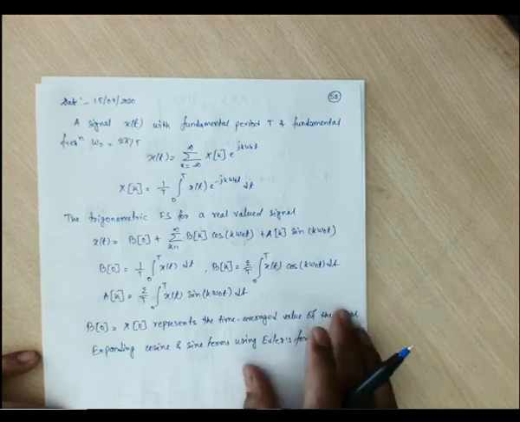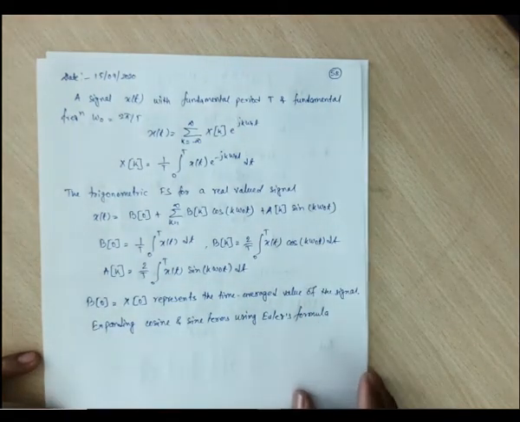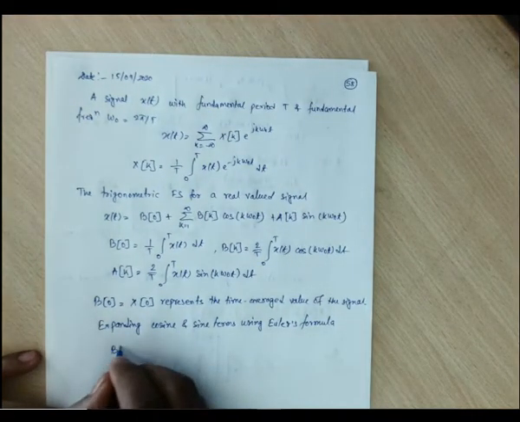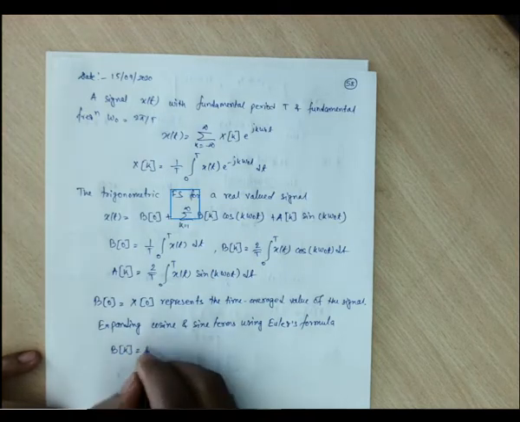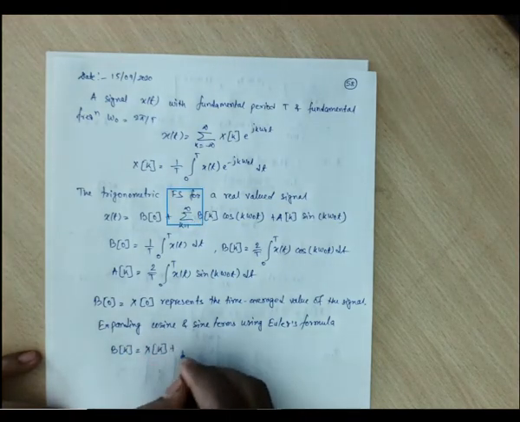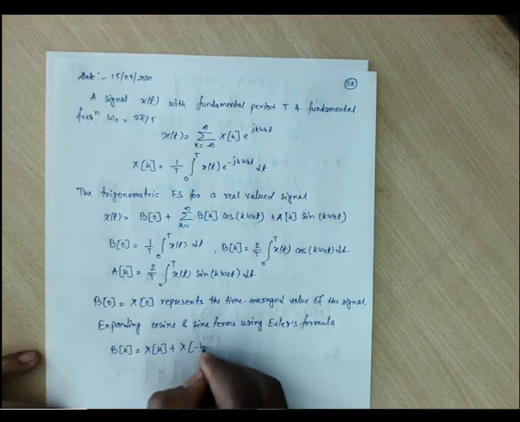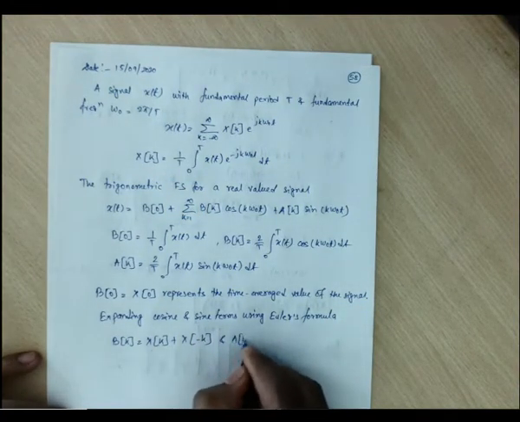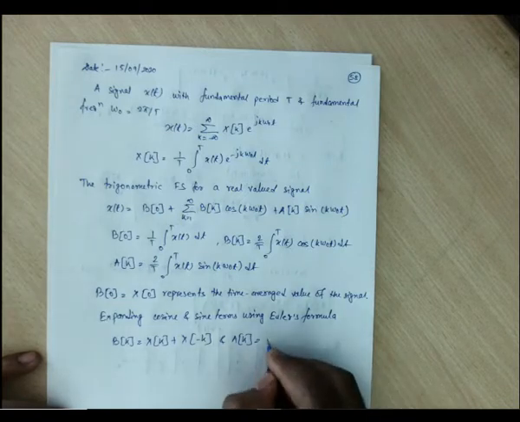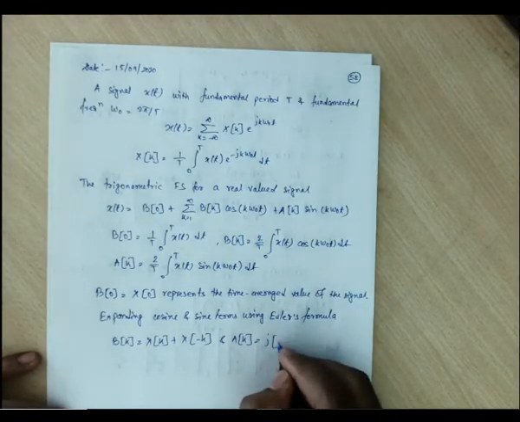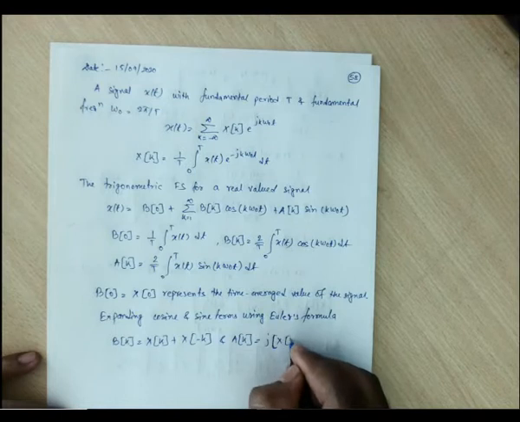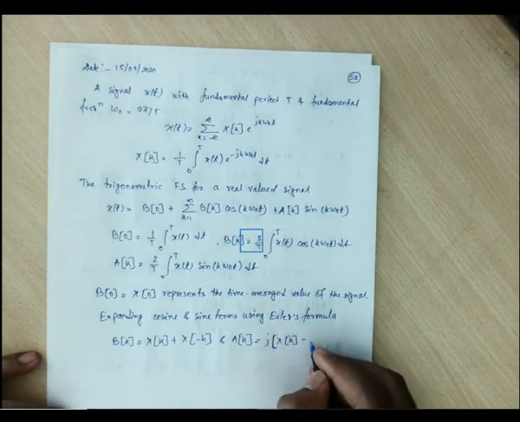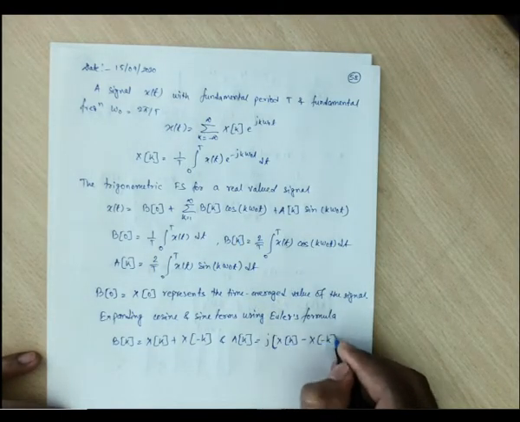Some exponential terms. So that will result in bk being x of k plus x of minus k, and your a of k is j times x of k minus x of minus k.